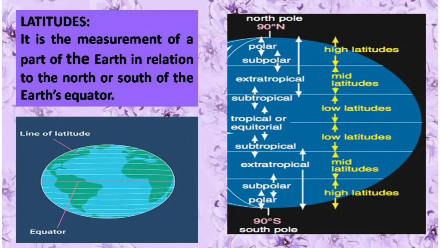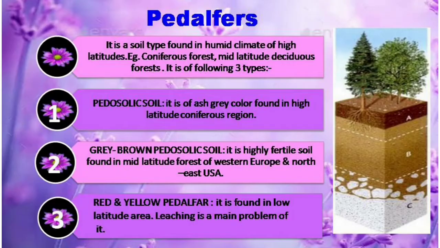And what is latitude? It is the measurement of a part of the earth in relation to the north or south of the earth's equator. These are the rings that are formed. Pedalfers are further divided into three categories. Podzolic soil. It is ash grey color soil that is found in high latitude region.